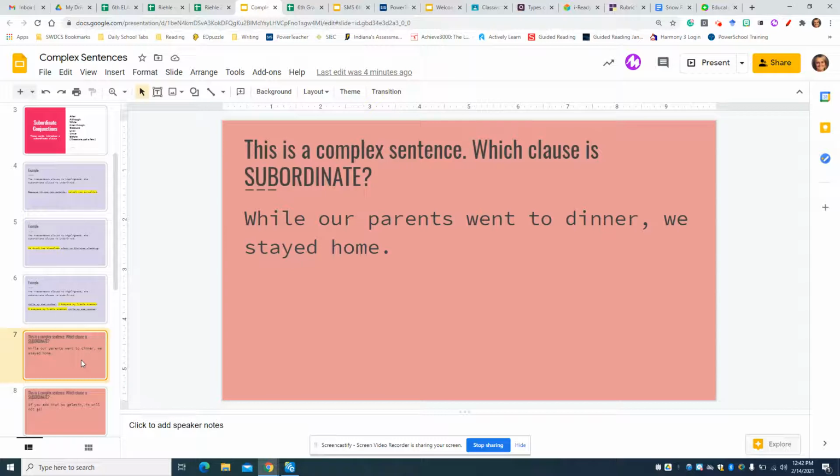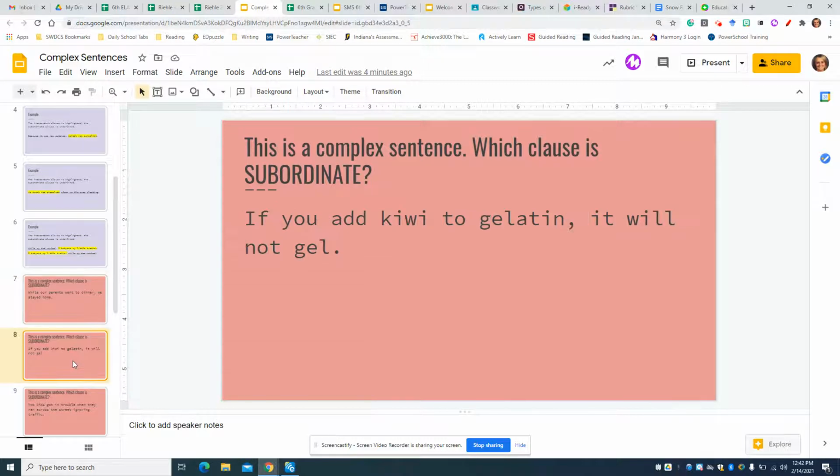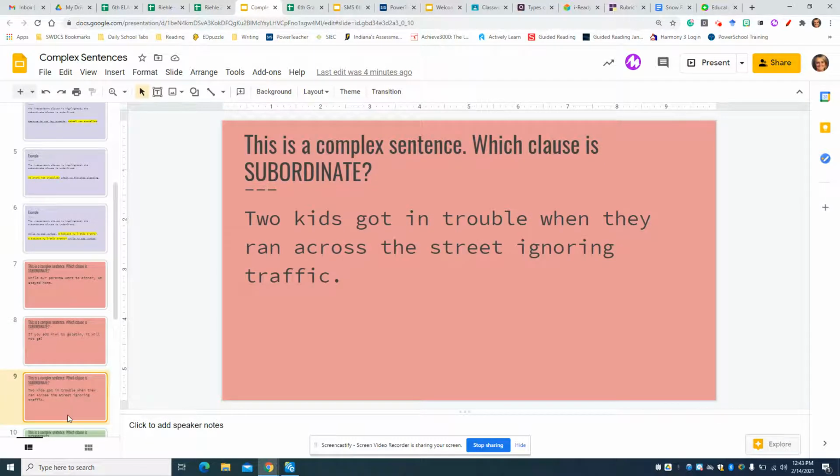All right, this is a complex sentence. Which clause is subordinate? While our parents went to dinner, we stayed home. This is a complex sentence. Which clause is subordinate? If you add kiwi to gelatin, it will not gel. This is another complex sentence. Which clause is subordinate? Two kids got in trouble when they ran across the street ignoring traffic.